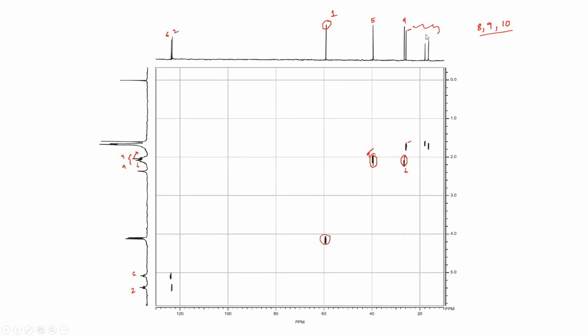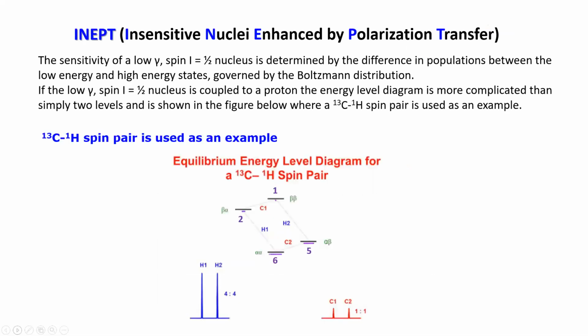Only thing is that the methyls I will not assign, because methyl is very difficult to assign in this case. Here I have given the numbering, but it's very difficult to assign the methyls. If you look at the structure, your methyls are really difficult.